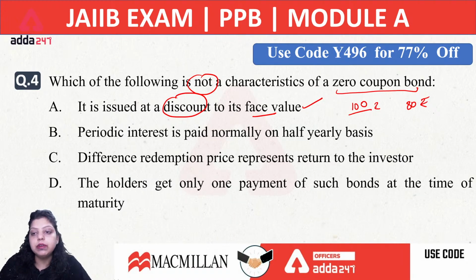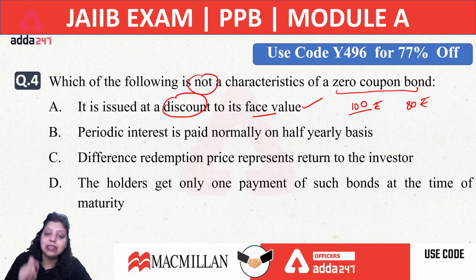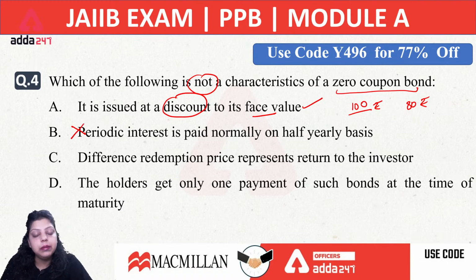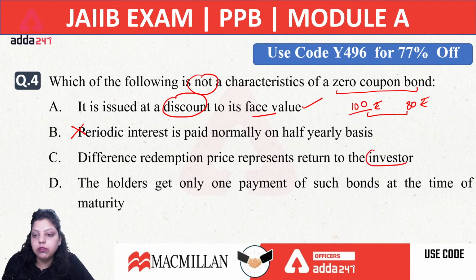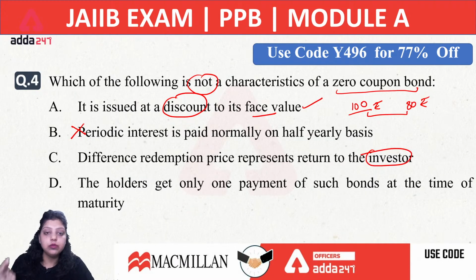Okay, now what benefit will I get? I will get 20 rupees. That is the discount given on the zero coupon bond. So there is no periodic interest paid, normally on a half-yearly basis, because they are issued at a discount to the face value. So the first statement is a characteristic, the second is not a characteristic, the third says the difference in redemption price represents return to the investor. Whatever the difference will be in the redemption price at the time of maturity, when you are redeeming your bond, that amount will be returned to you. That 20 rupee difference was returned to me.